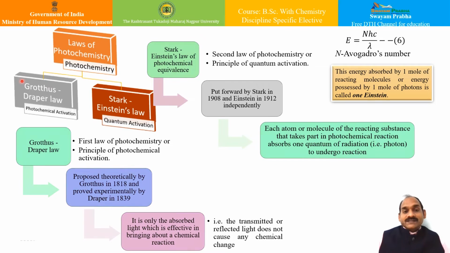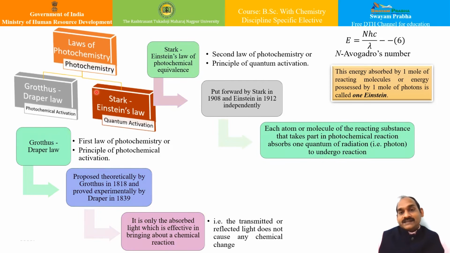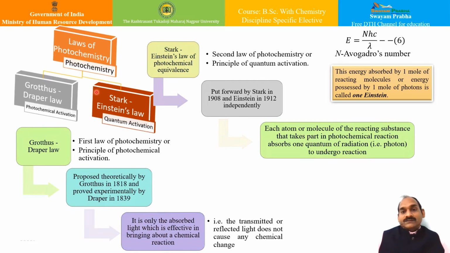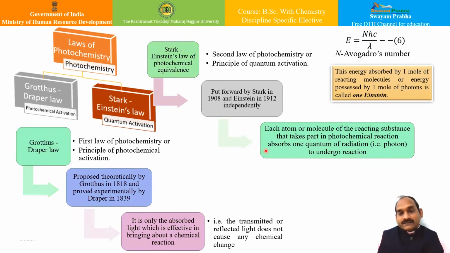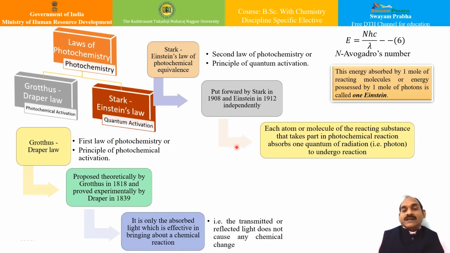And the second law is the Stark-Einstein law of photochemical equivalence. What does this law say? It says that each atom or molecule of the reacting substance that takes part in the photochemical reaction absorbs one quantum of radiation, that is, a photon, to undergo the chemical reaction.